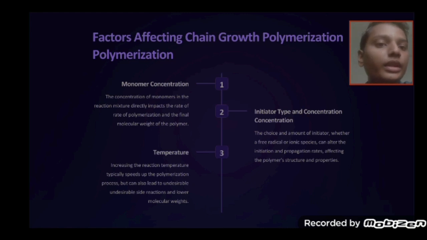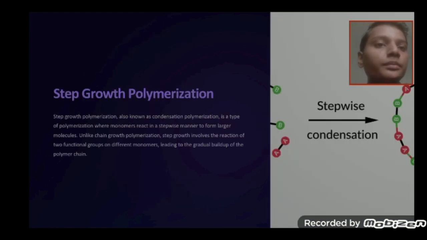Temperature. Increasing the reaction temperature typically speeds up the polymerization process, but can also lead to undesirable side reactions and lower molecular weight. Step growth polymerization. Step growth polymerization, also known as condensation polymerization, is a type of polymerization where monomers react in a stepwise manner to form larger molecules.